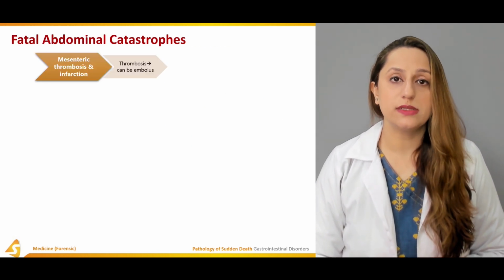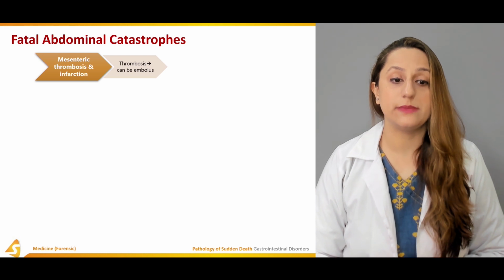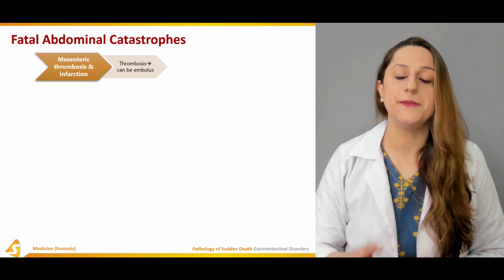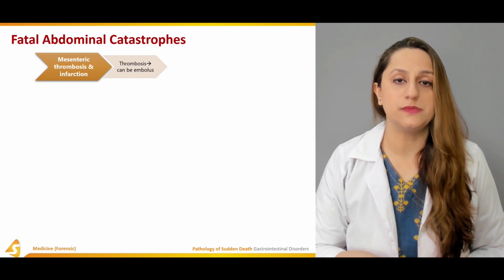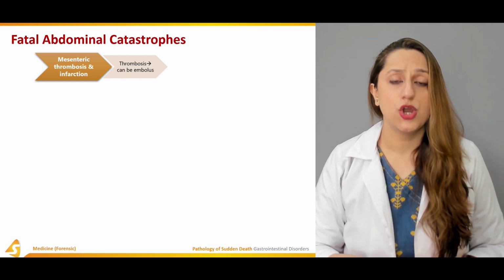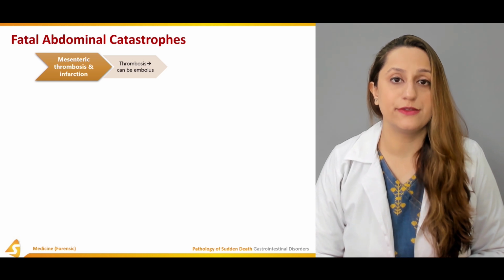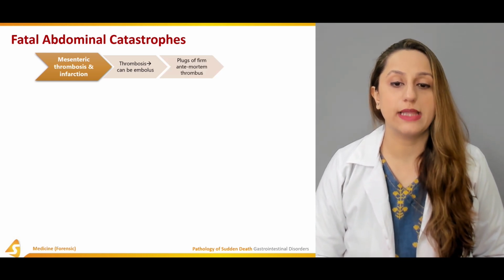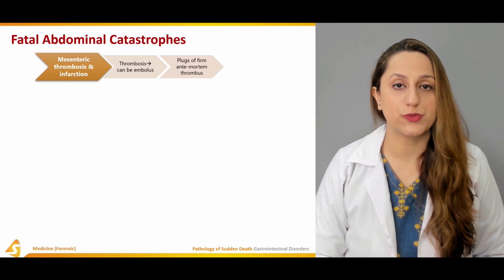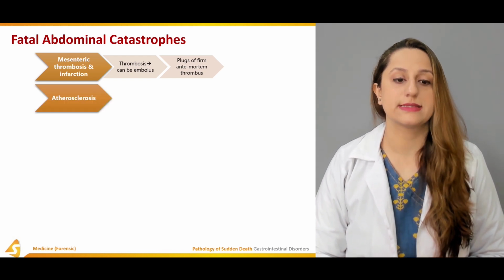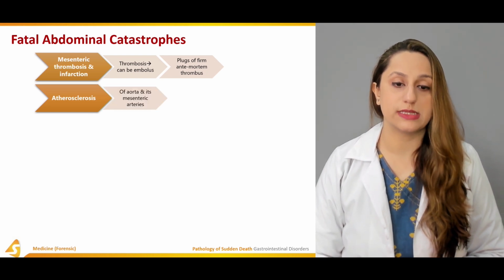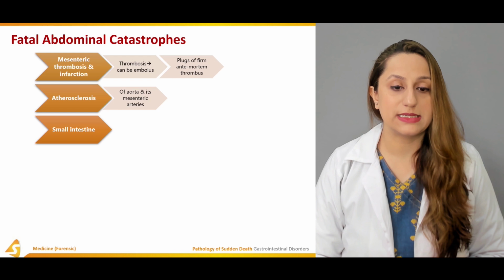The abdominal catastrophes are basically the mesenteric thrombosis and the infarction phenomena. That is, basically, the blood supply to this area is blocked or compromised, and that causes the infarction. The thrombosis can lead to embolus formation, and plugs of firm thrombus are found in this case. Then we have another catastrophe, that is atherosclerosis of the aorta and its mesenteric arteries.